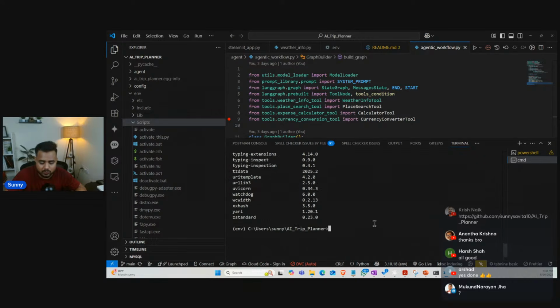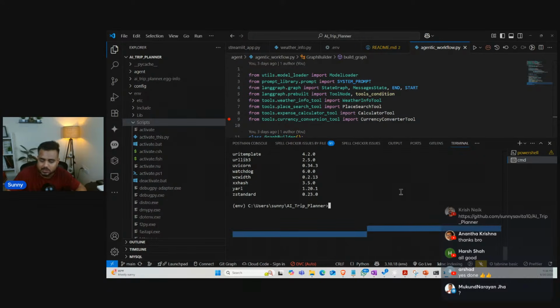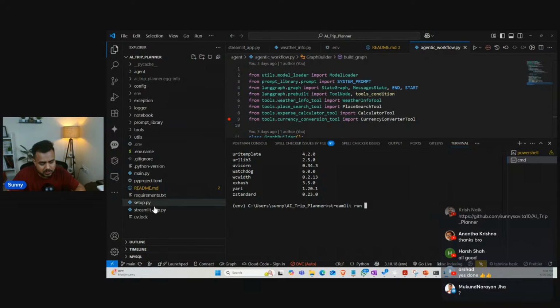Now what I will do, guys, first I will execute my Streamlit application. So streamlit run, and then here is my file name. If you check with your workspace, see the file streamlit_app.py. So I will write over here streamlit run streamlit_app.py. Once I write it down, guys, see my server is running. I can simply check out this particular URL.